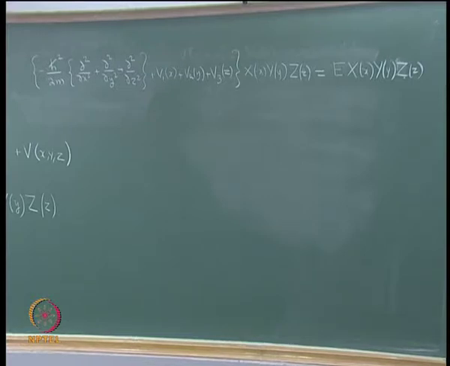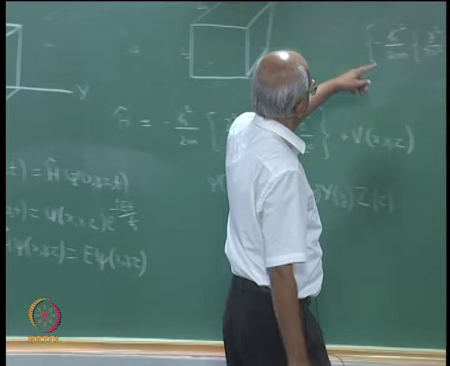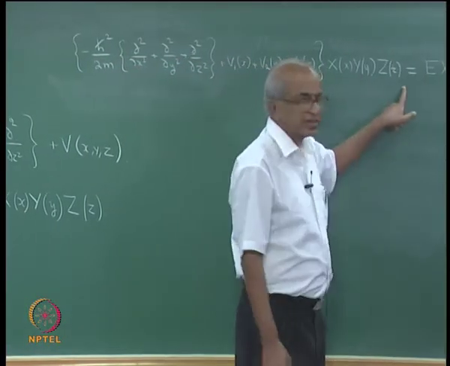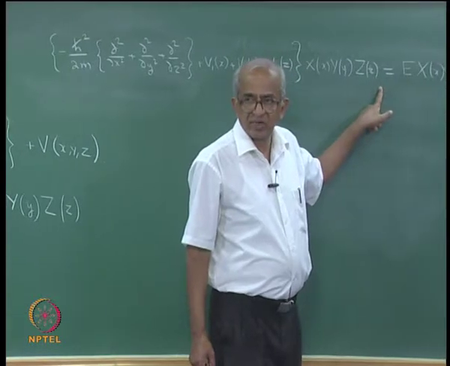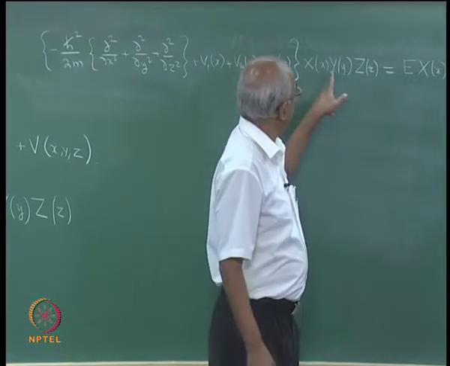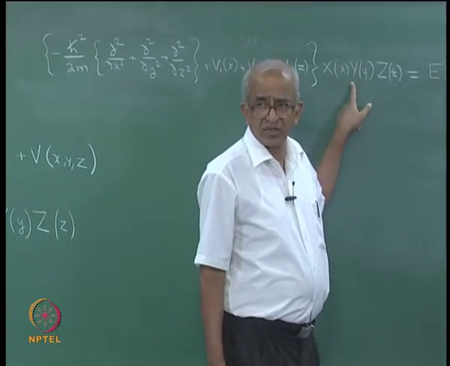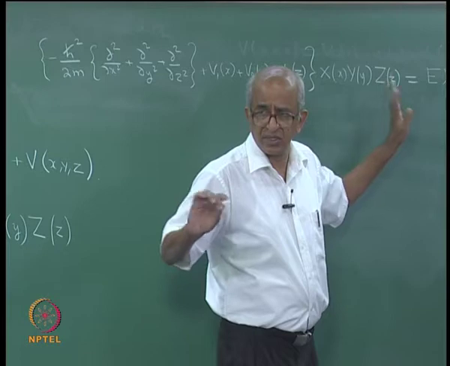Now, if you look at dou square upon dou x square, it is going to operate upon this product, but in that product only capital X depends upon small x, capital Y and capital Z do not depend upon small x.